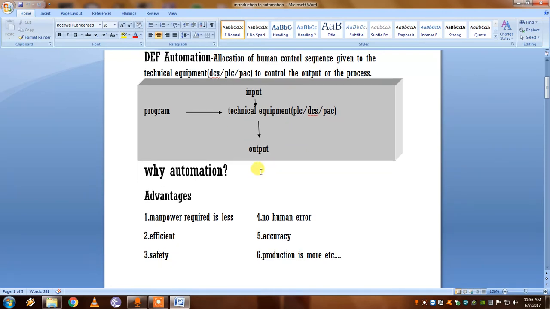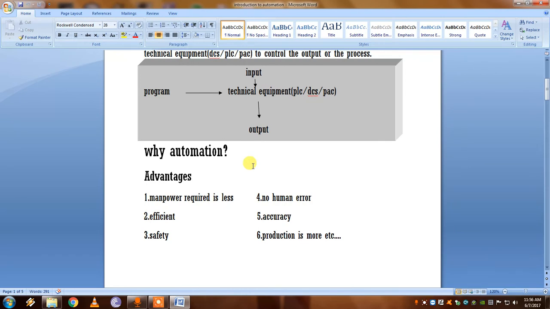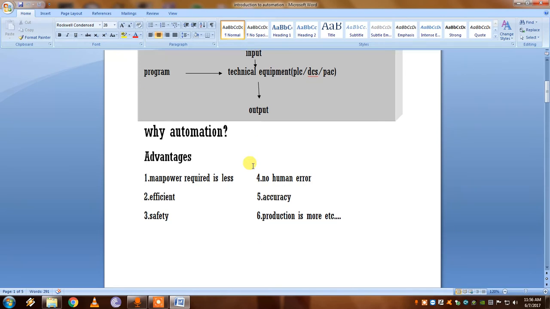Why automation? We use automation because there are certain advantages: manpower requirement is less, efficiency is higher, and safety is higher. There will be no human error because all the process is done by the machine. The accuracy will be high because, compared to a human, the machine does the process in an accurate form.